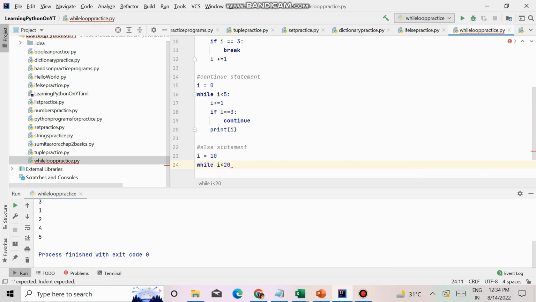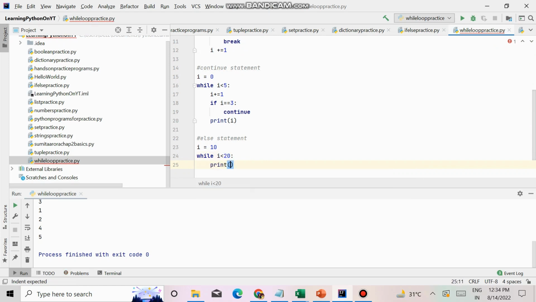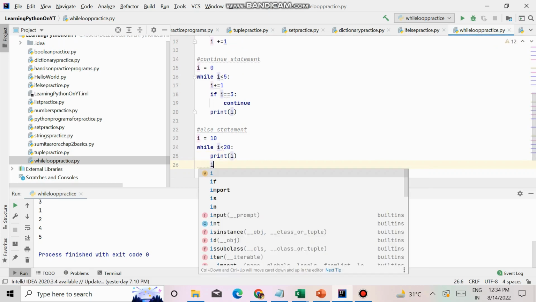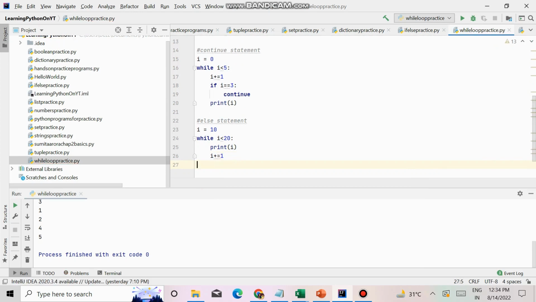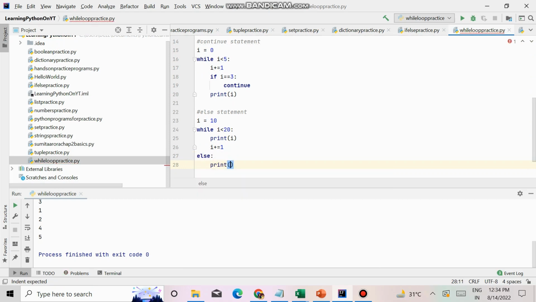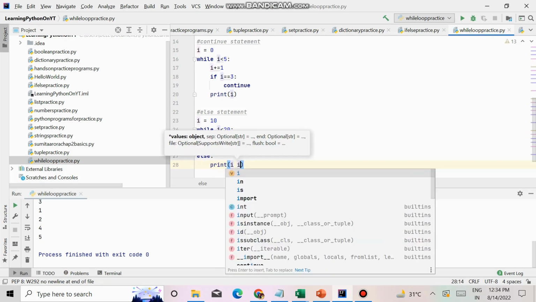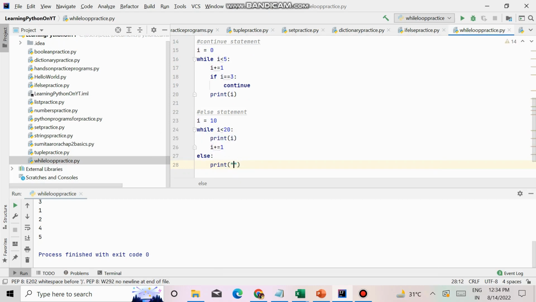This is something that we have already done earlier. I'm just writing a new code for the while part. We have to increment it. And when it has come out of it, when i is not less than 20, that means i is equal to 20, I will write that i is no longer less than 20.